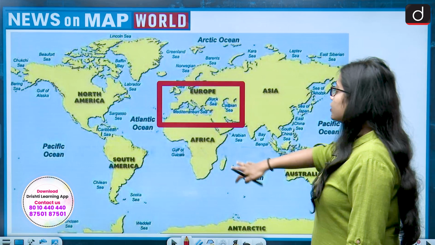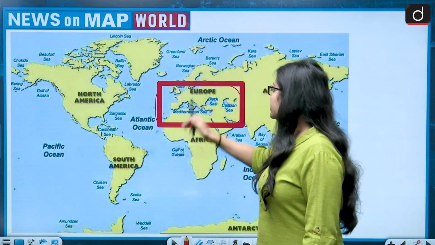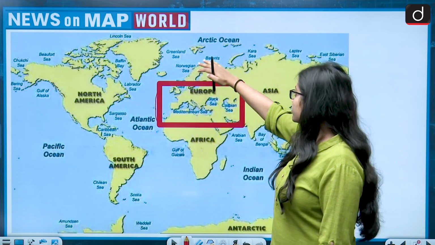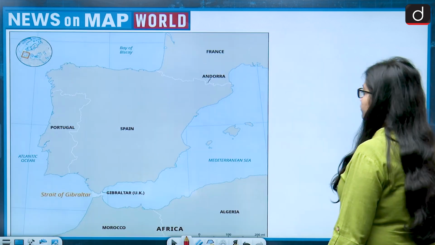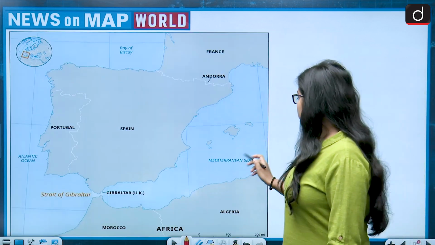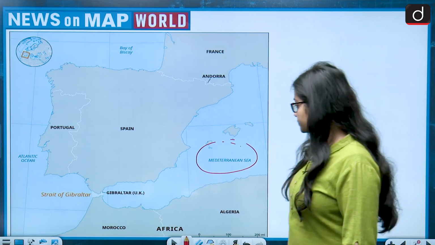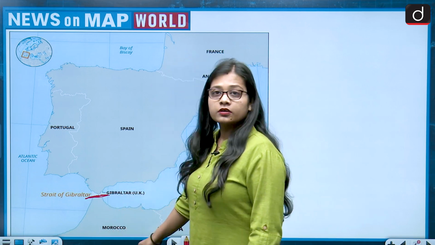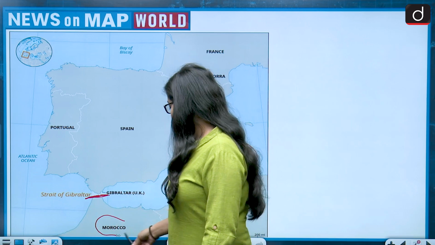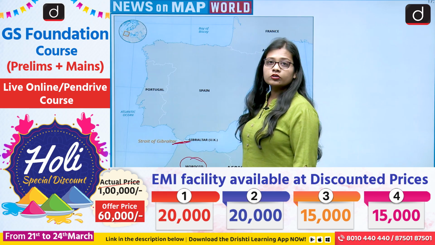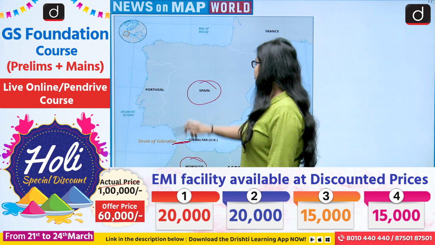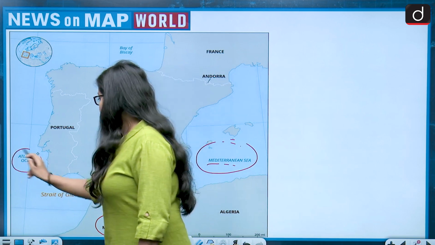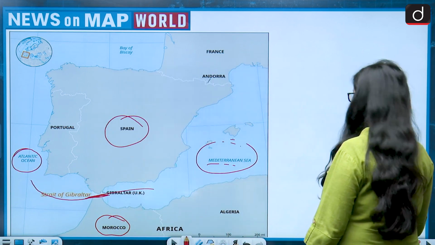If we look at the world map, this is the location of the Mediterranean Sea, in between the African continent and the European continent. African continent on the south and European continent on the north. When we zoom out on the map, this is the map that we get. This is the Mediterranean Sea and this is the narrow Strait of Gibraltar, while on the south of it is Africa and Africa's country Morocco, and on the north of it is the European continent, and that is Spain. So the Strait of Gibraltar connects the Mediterranean Sea to the Atlantic Ocean. So the first statement becomes correct.